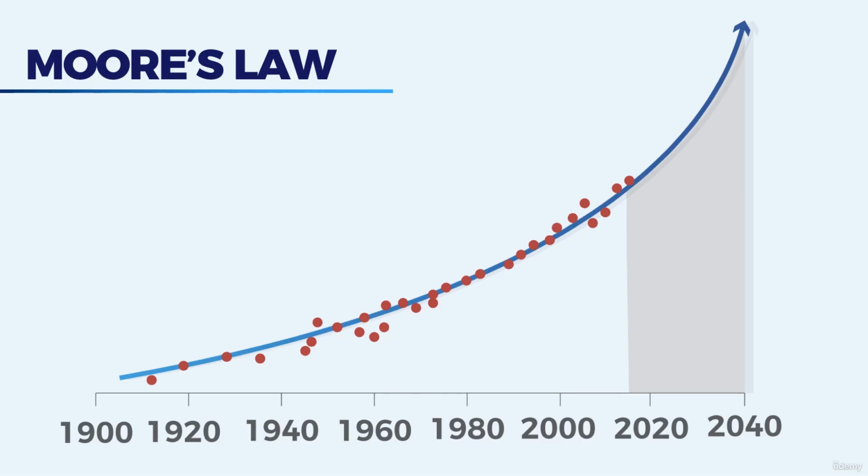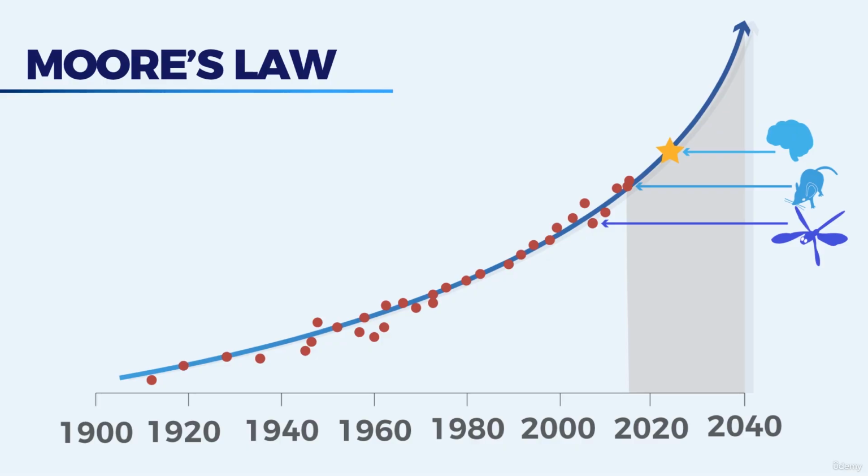Well, the answer is hidden in this curve, which is called Moore's Law. It was originally identified in 1965 by Gordon Moore, and what it says, in very simple terms, is that the power of the average computer that you can buy for $1,000 will double every 18 to 24 months. And as you can see, the law has held constant through good times and bad, war and peace, recessions, depressions. Nothing stops this curve. We've already surpassed the brain of an insect, and an average computer that you can buy for $1,000 is sitting at about the processing power of the brain of a rat. By 2025, we'll be at the brain of a human. As you can see, it's exponentially growing.